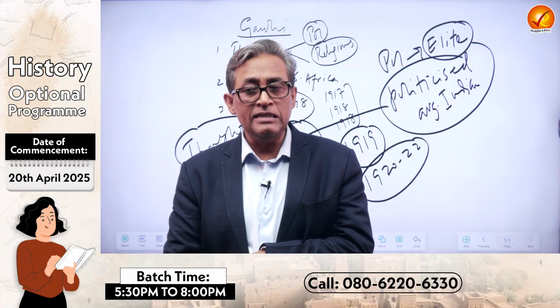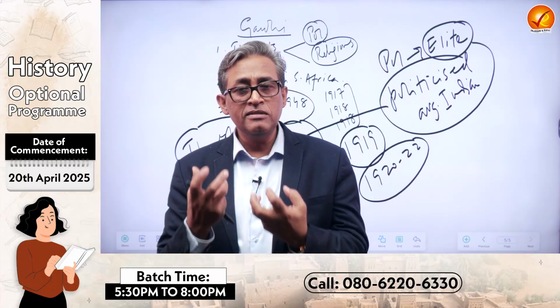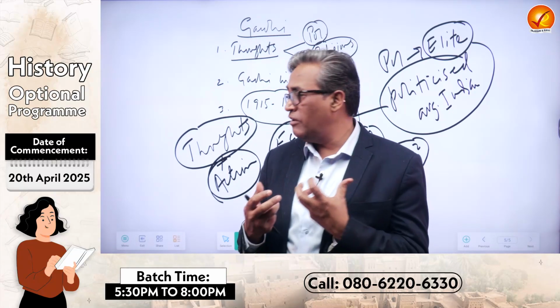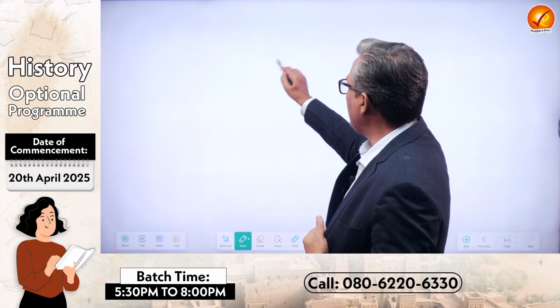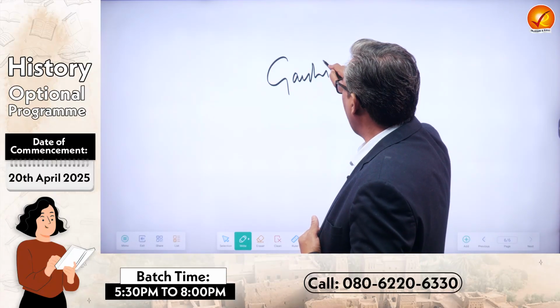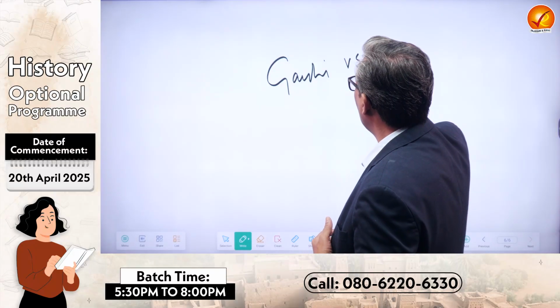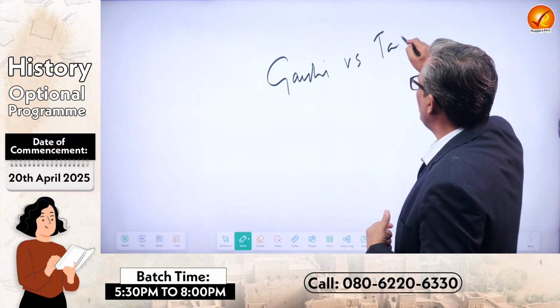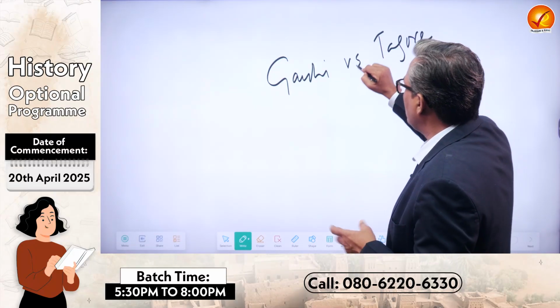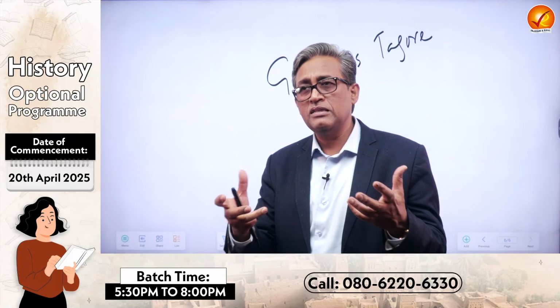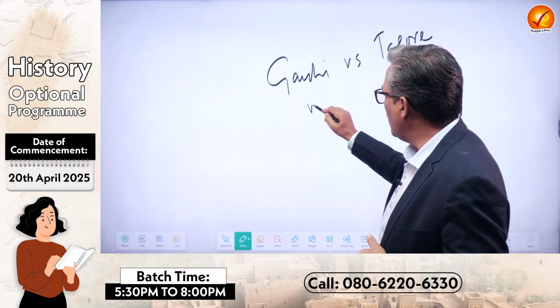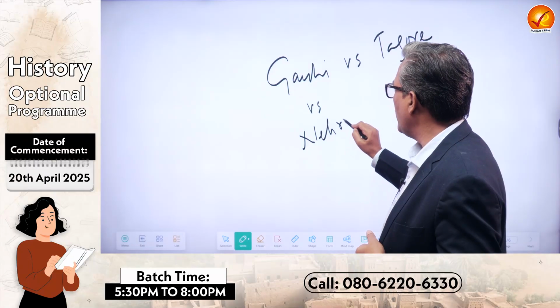You would be tested on these ideological differences in which Gandhi would be at the center, and then you have to write Gandhi versus Tagore. Don't write the word versus in the exam; I use it just as sports language. Gandhi versus Jawaharlal Nehru.